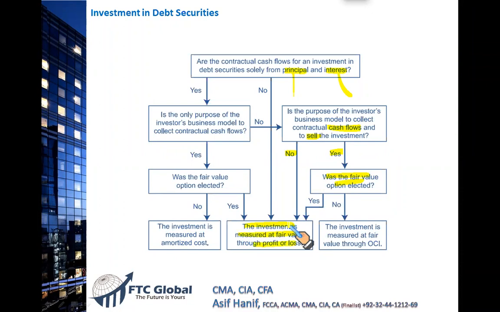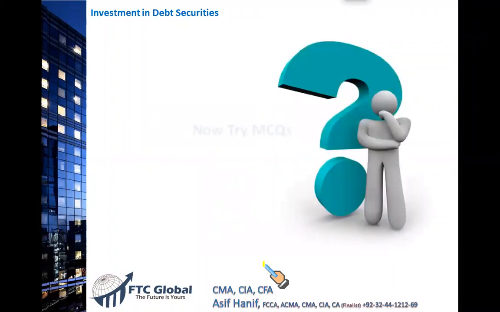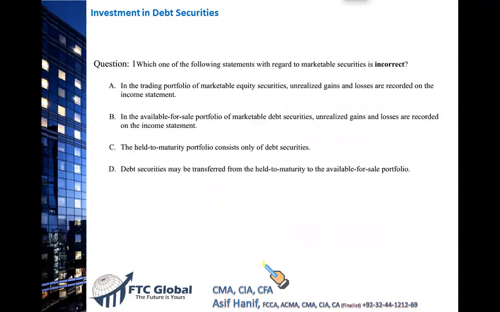So if the decision is to be made about the intention, this flow chart, this decision table will help you decide whether the investment is to be reported at amortized cost, should it go as an available for sale security in which the gain and loss is routed through the other comprehensive income, or else it's a trading security which you want to sell in the short term. So this must be done carefully, and repeatedly, so that you fully understand the idea. Let's do a few questions that will test your understanding.